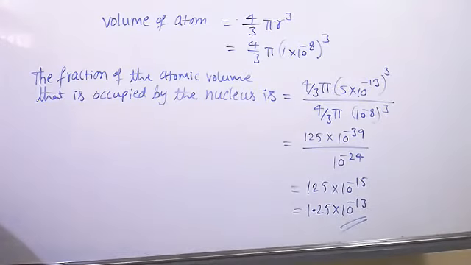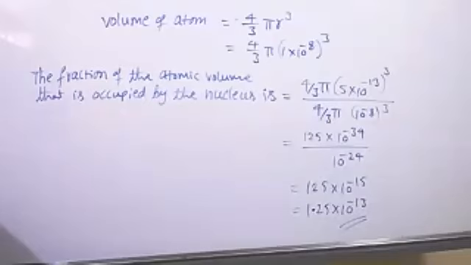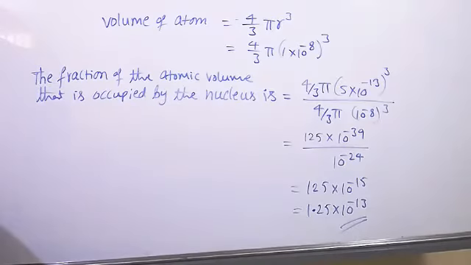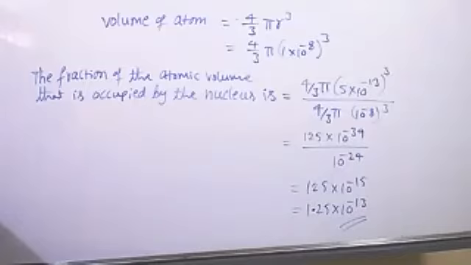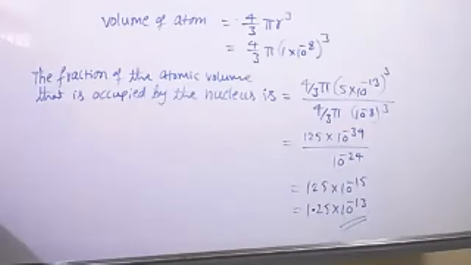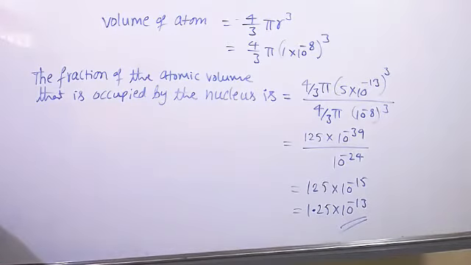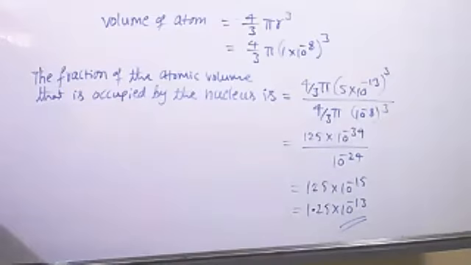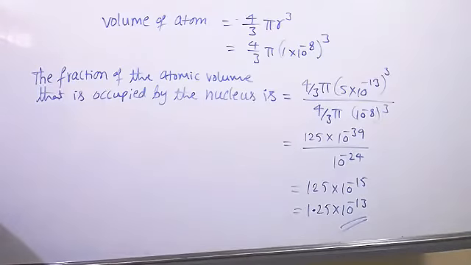So here the number of electrons is more than the number of protons, but the number of neutrons is very less. So in which species? I think option E is correct.